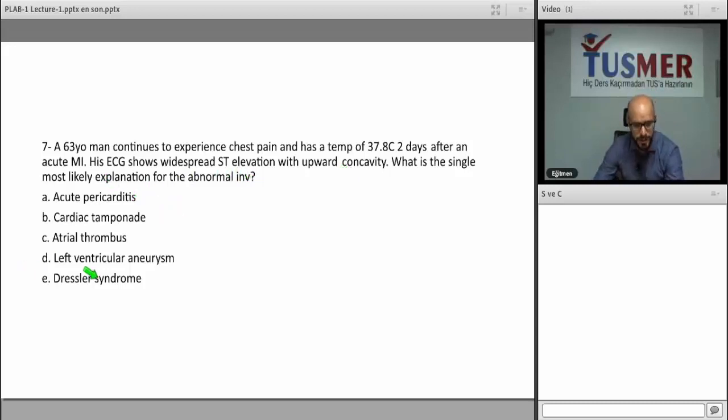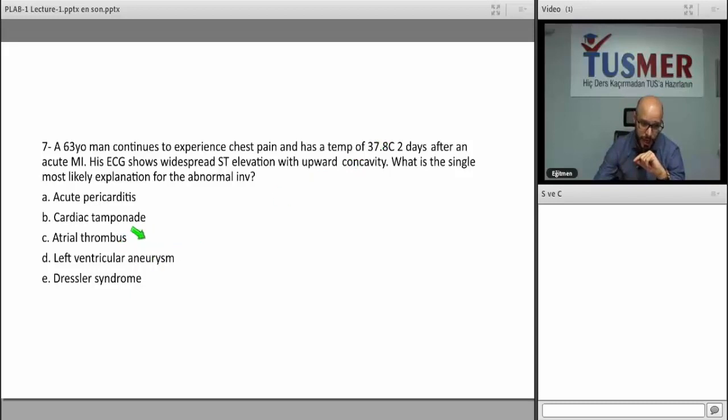So, first of all, Dressler syndrome is mostly seen after 2 weeks. Left ventricular aneurysm should be more profound, and it is seen in the first 2 to 4 days, but there are other hit points. I will explain it in the following slide. Atrial thrombus is not likely because it will not lead to fever.